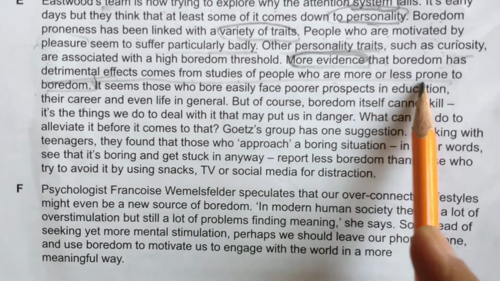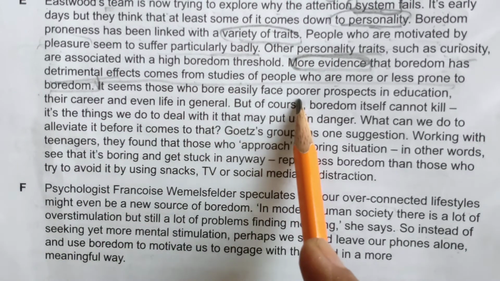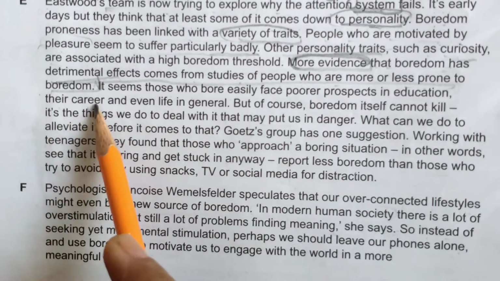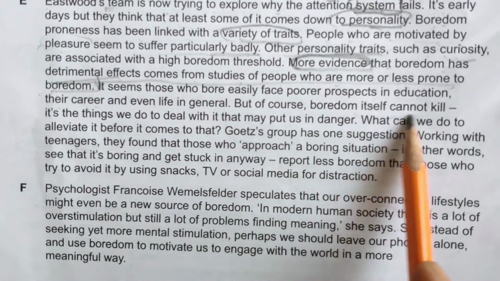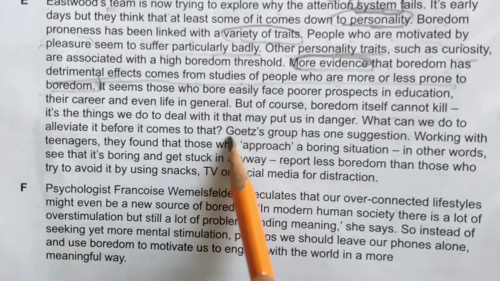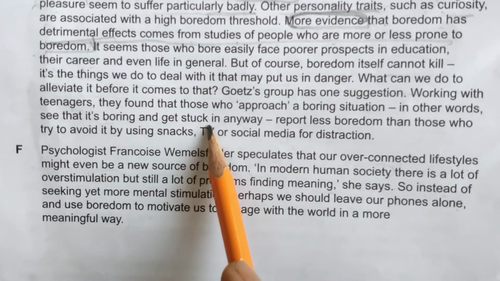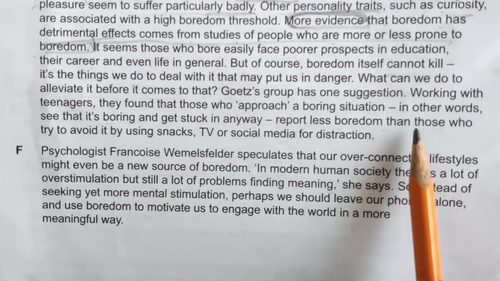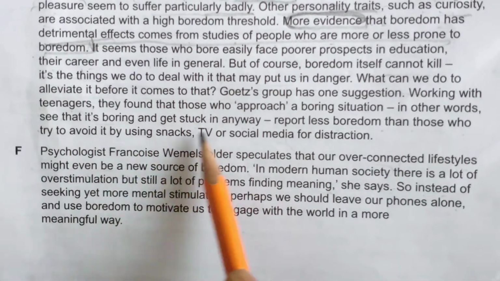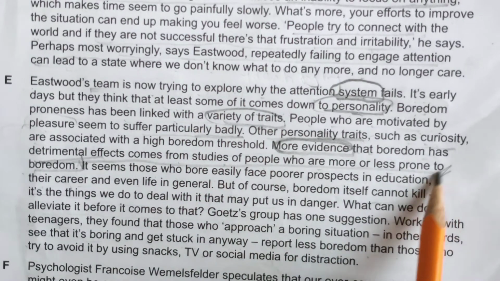From people who are more or less prone to boredom, it seems those who are easily bored face poorer prospects in education. But of course boredom itself cannot kill, if they cannot alleviate it. From here to here we can easily get the meaning of this paragraph.